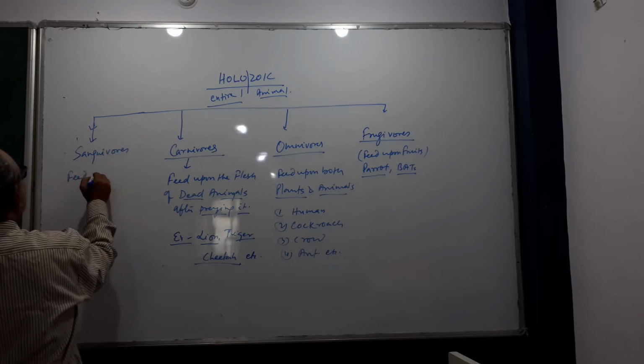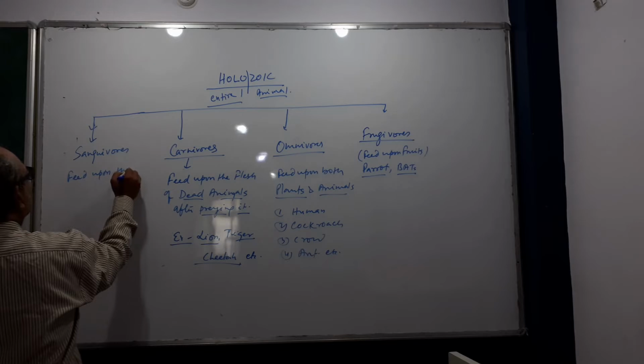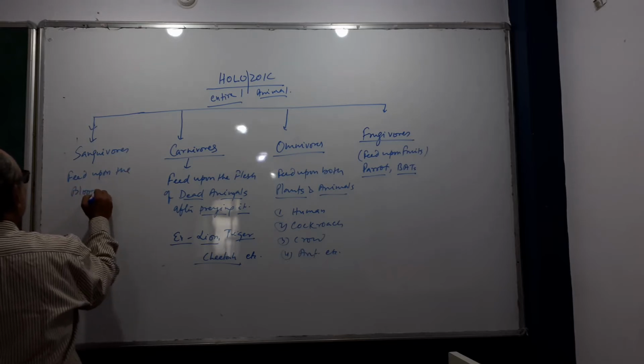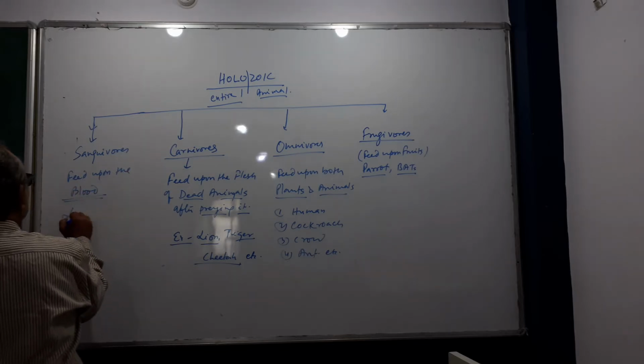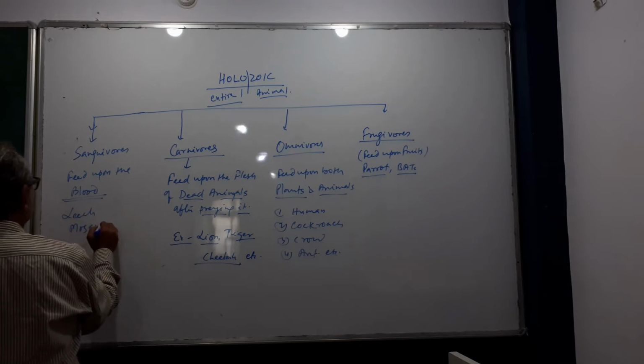Sanguivores feed upon the blood of animals: leech, mosquito.